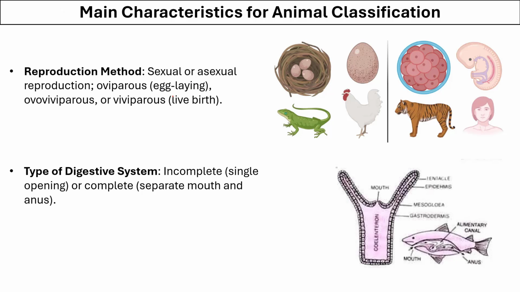Animals lay eggs, or they may keep their eggs for some time in the body of the female partner, which is called ovoviviparity. And viviparity is when the young ones are produced, not in an egg, but just like what human beings do. The digestive tract can be incomplete or complete. Incomplete is where you have a mouth, but you don't have an anus. So the excretion also happens through the mouth. And a complete one would be where you have a distinct mouth and then an anus.